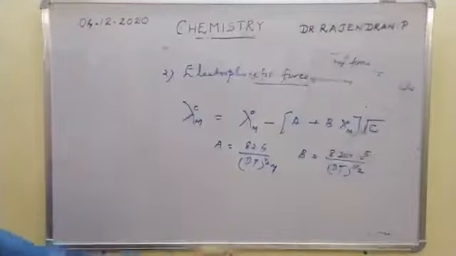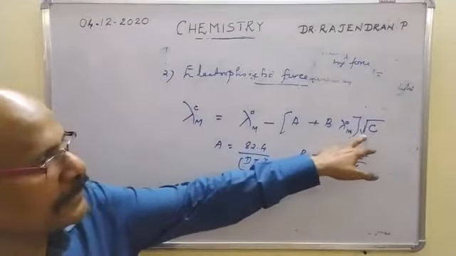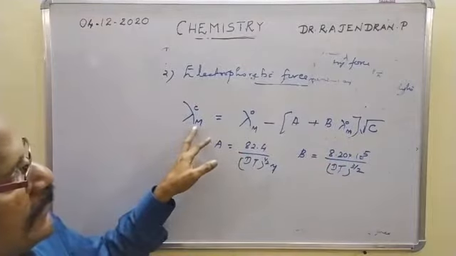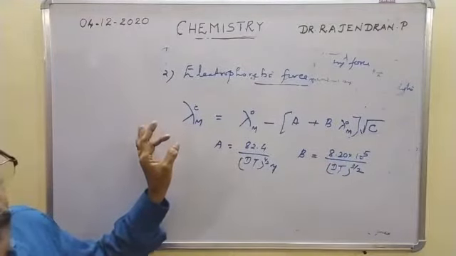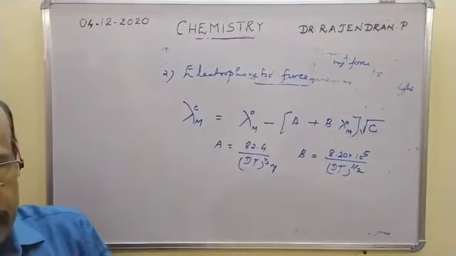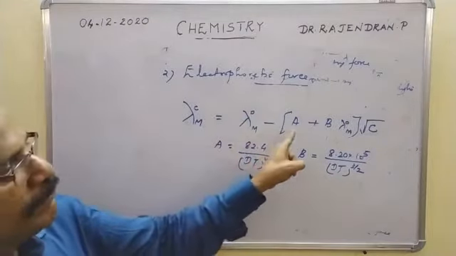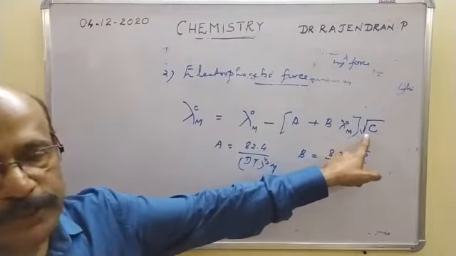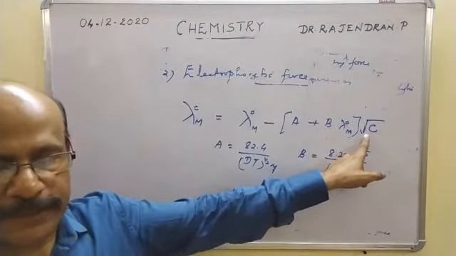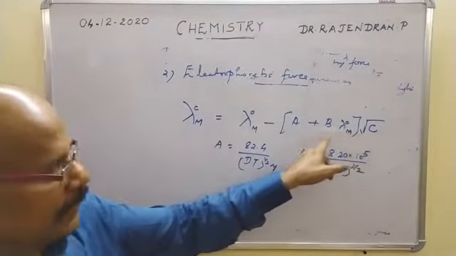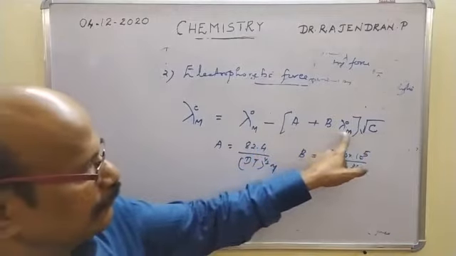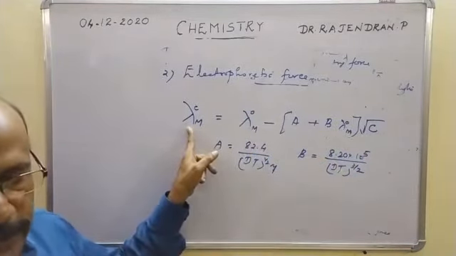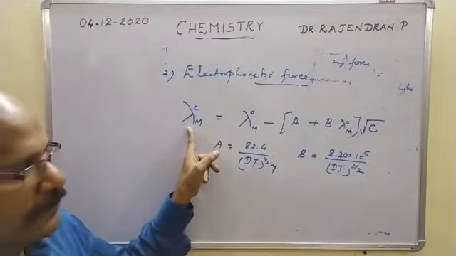So depending on the concentration of the electrolyte, lambda Cm, the molar conductivity of the electrolyte at any concentration, is lesser than lambda 0 m by a factor of this, as it is directly proportional to the square root of the concentration. So greater the concentration, greater will be the attractive force term, and therefore lesser will be the conductance of the electrolyte at a particular concentration.